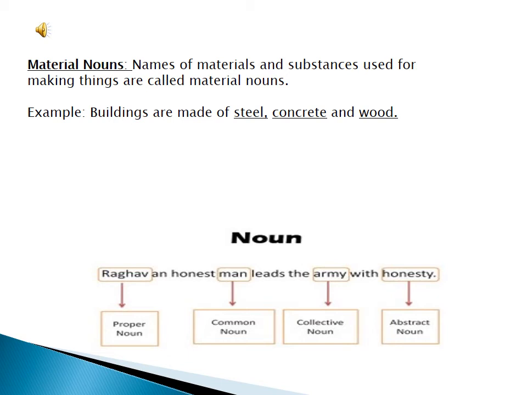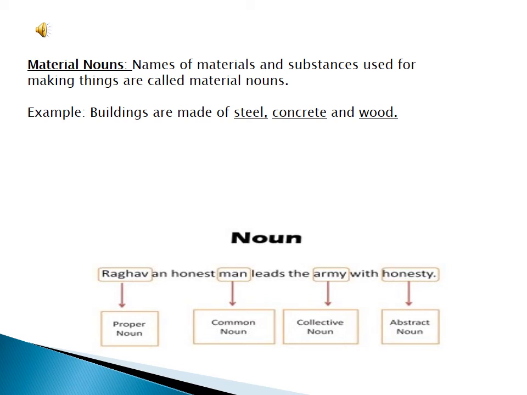And if you make something else, like something of art and craft, you need things for that, like paper, glue, paint. So these things are materials to make that thing, so they are material nouns. Here in an example you can see: buildings are made of steel, concrete and wood. Now what are buildings made up of? Buildings are made up of steel, concrete and wood.